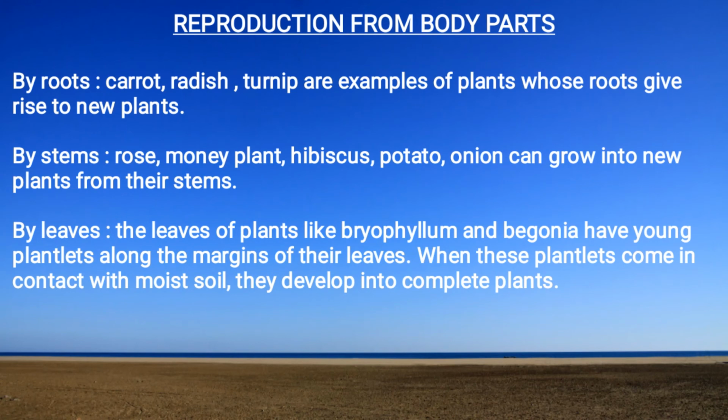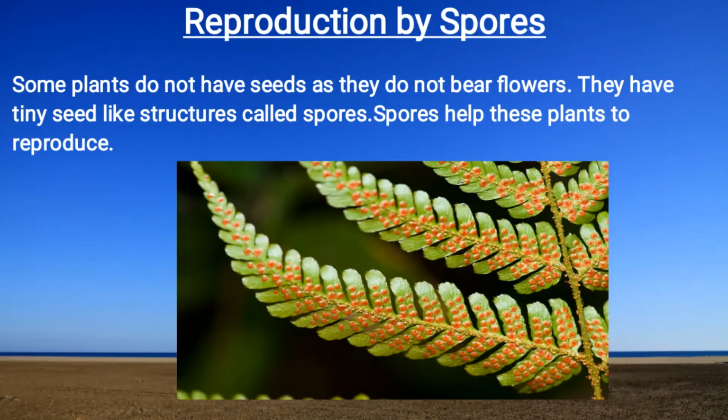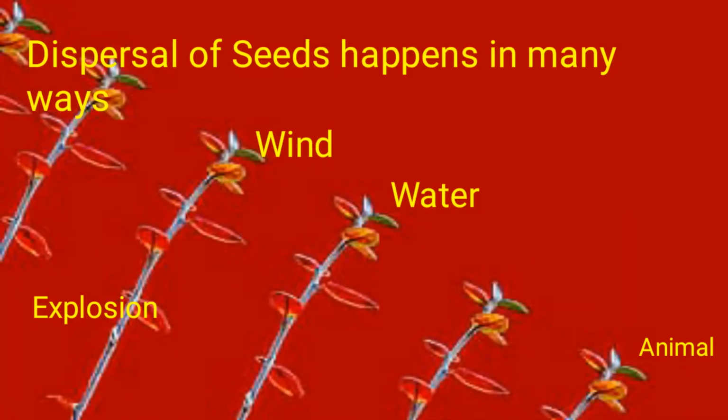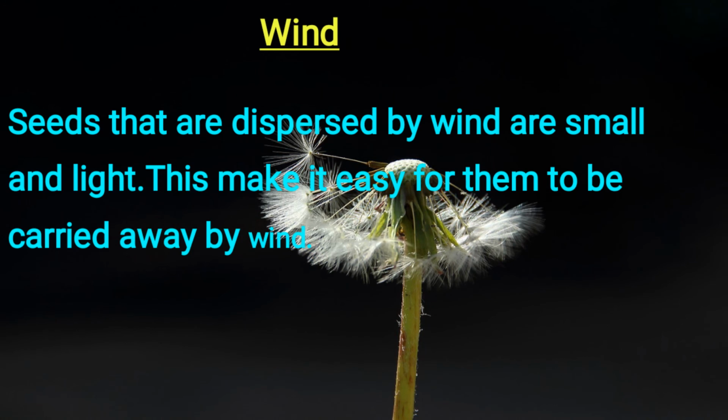So let's recall. First of all, we have learned dispersal of seeds happens in many ways, which are the four ways: wind, water, explosion and animal. Wind. Through wind, some seeds are very light, and they can be carried long distance by the wind.